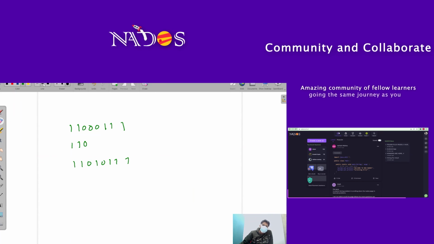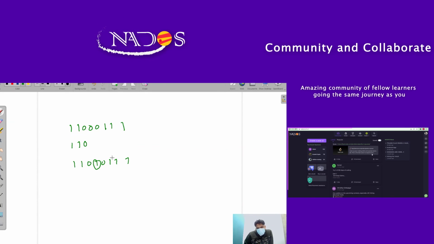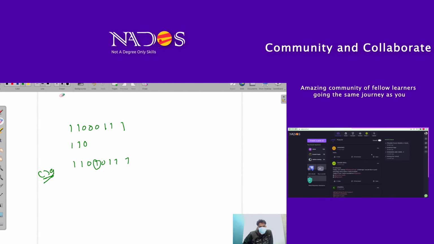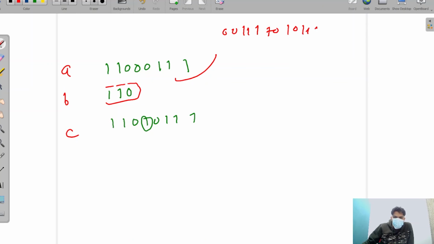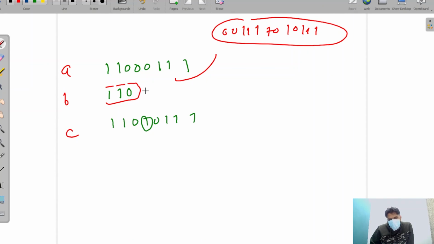Same thing here: if we place a 1 here, then C is always greater. So this is your A, this is your B, this is your C. B is the same in this range, but the difference is created at this bit. In this difference, what type of values can be possible here? There can be 0, there can be 1.